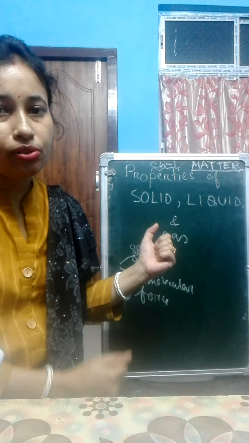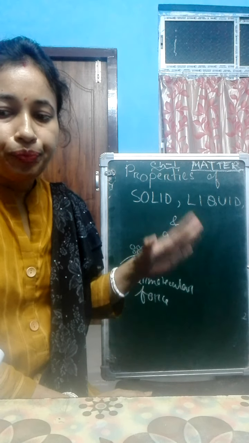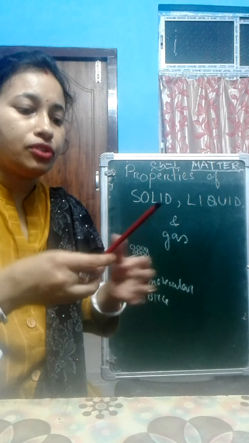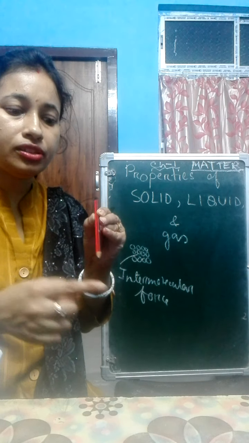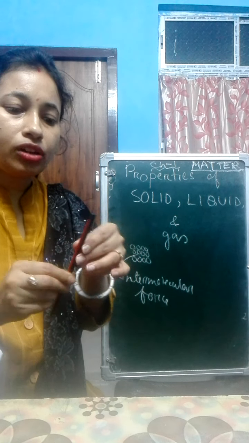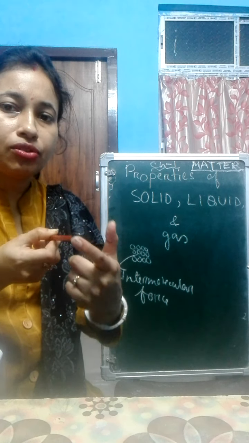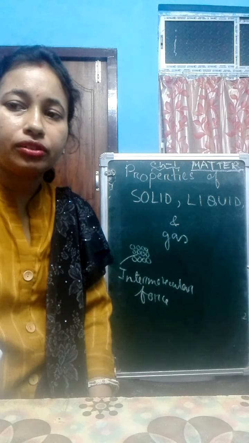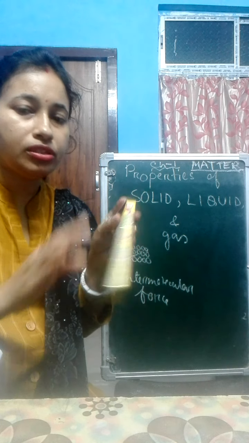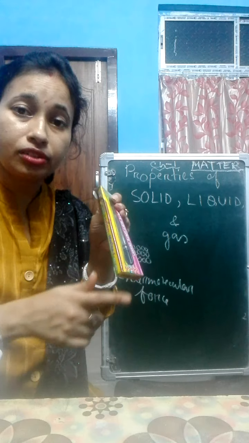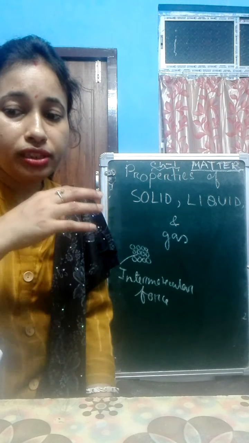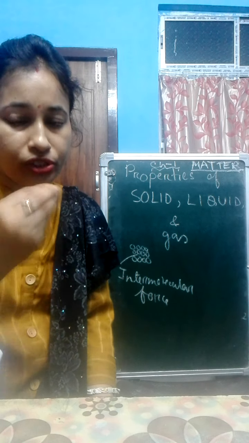Kinetic energy of the molecules is negligible. Then solids can have a number of free surfaces. See, these are the surfaces. It has a curved surface, then this is a circular one. So a solid shape can have a number of free surfaces. If we consider this, how many surfaces does it have? This is one surface, this is one surface, this is one surface. So there are different free surfaces. These are the properties of a solid.